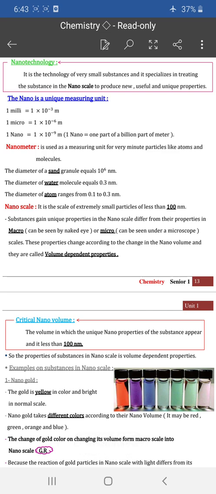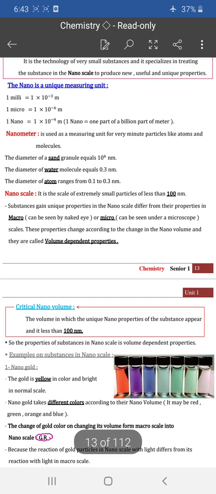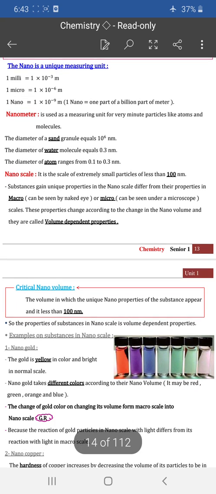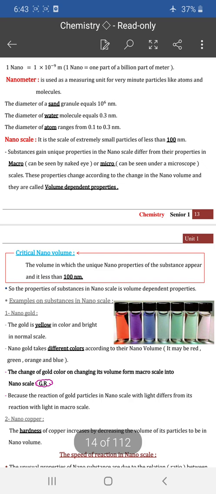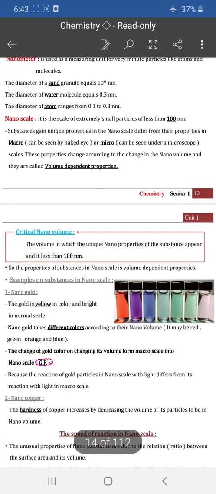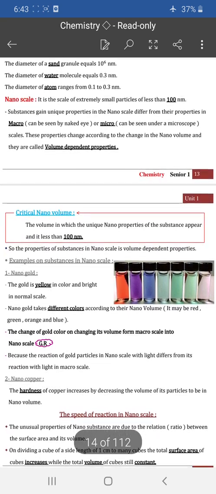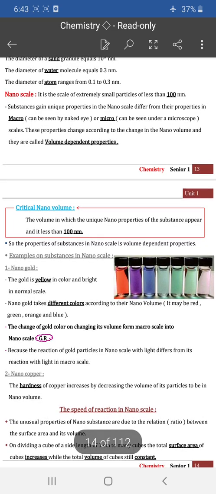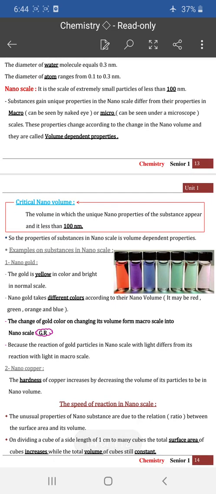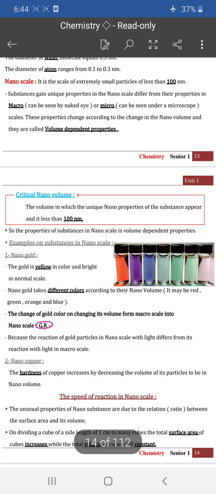The nano is a unique measuring unit. For example, nano equals 1 times 10 power negative 9 meter. So it's a very, very small value. The nanometer is used to measure the unit of very small particles like atoms, like sand granules, like molecules. For example, the diameter of a sand granule equals 10 power 6 nanometers, and the diameter of water equals 0.3 nanometer, but the diameter of an atom ranges from 0.1 to 0.3 nanometer.